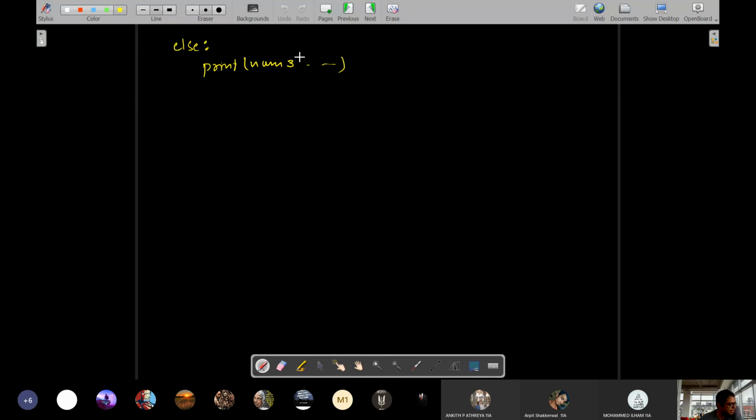Here the three numbers are different. Yes, Ilham, we are supposing that the three numbers are different. If they are equal, tell me what will happen. Sir, it won't print anything.